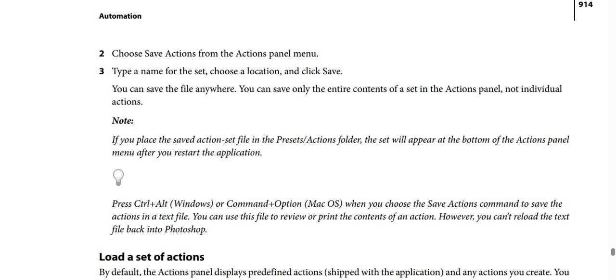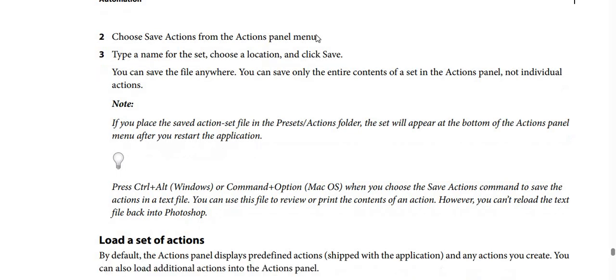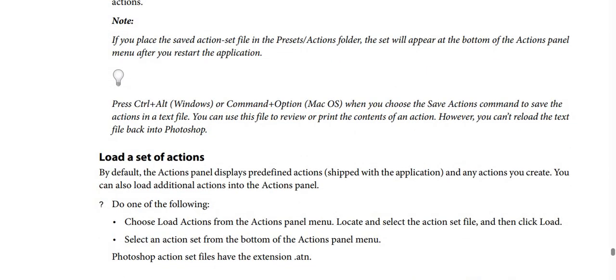By the way, if you place the saved action set file in the presets and actions folder, the set will appear, by the way, at the bottom of the actions panel menu after you restart the application. And take care also, you should press Ctrl Alt if you use Windows or Command if you use macOS. And when you choose the save actions command to save the actions in a text file, you can use, by the way, this file to review or print the contents of an actions. However, you can't reload the text file back into Photoshop.